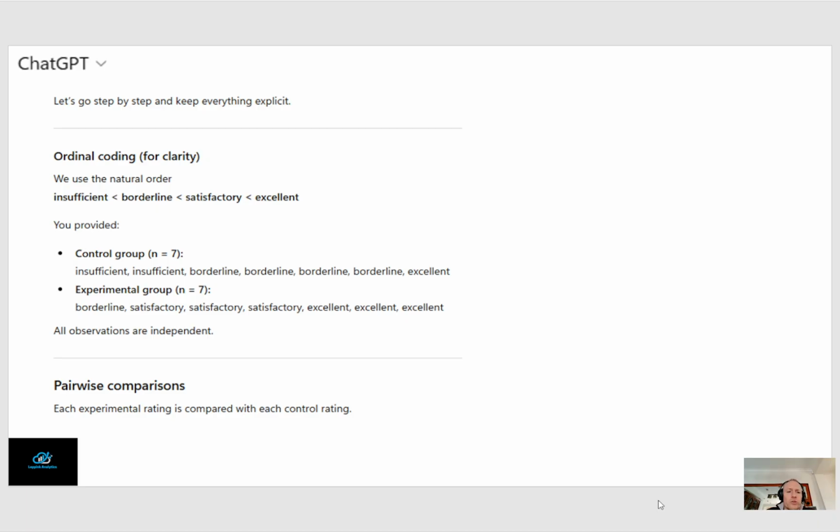So it says, let's go step by step and keep everything explicit. It sees here ordinal coding. So it has correctly identified the natural order, meaning that insufficient is smaller than borderline. Borderline is smaller than satisfactory, and satisfactory is smaller than excellent. So it correctly identifies that excellent is best and insufficient is worst.